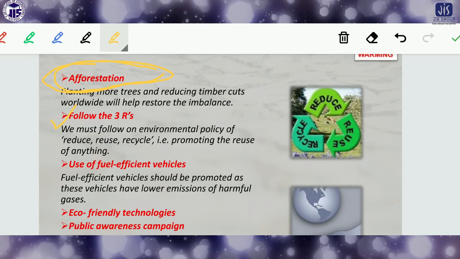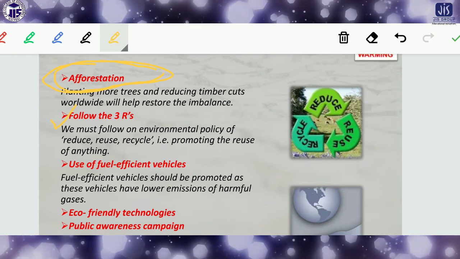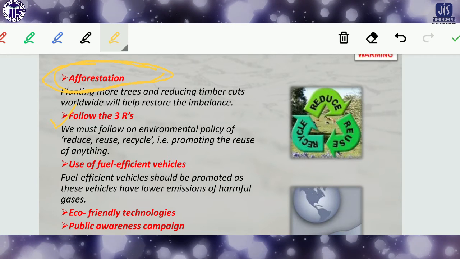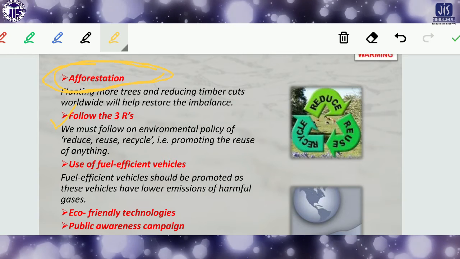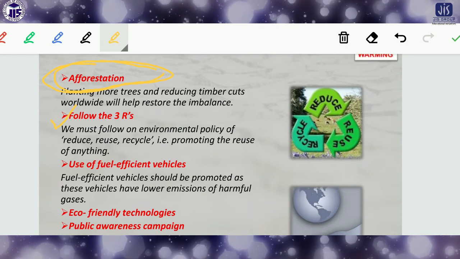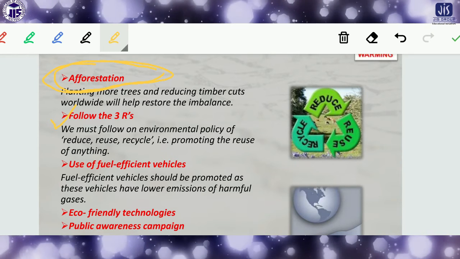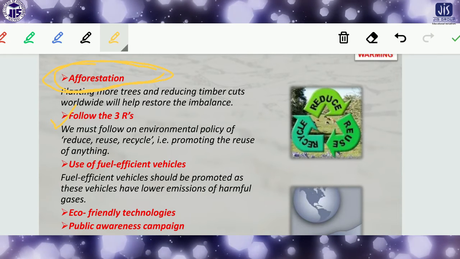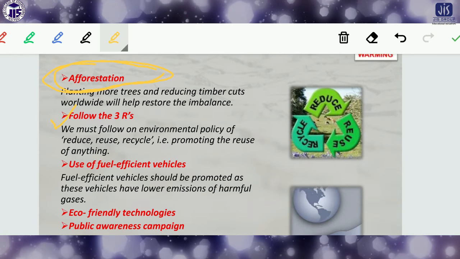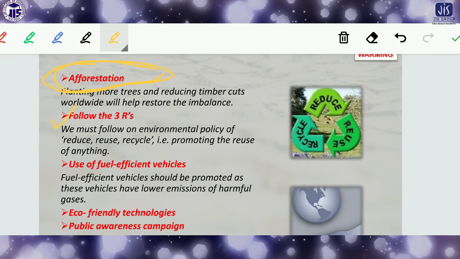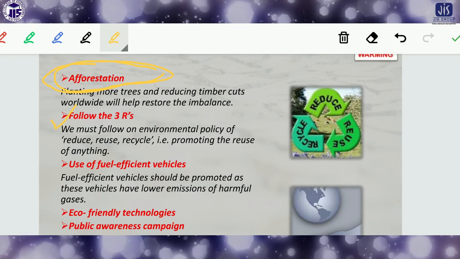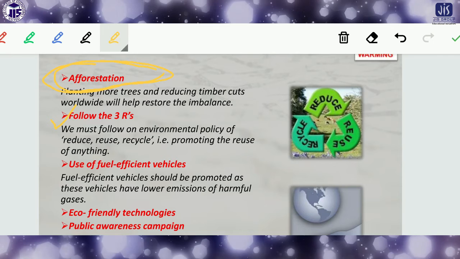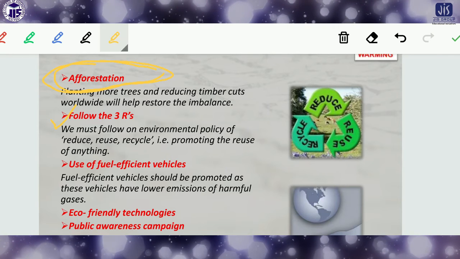We have to use more and more renewable energy instead of non-renewable energy, because if we use non-renewable energy like coal or any fuel from fossil fuel, it emits gases which are very dangerous for the earth. So our aim should be to use more and more renewable resources, and less of the non-renewable resources.